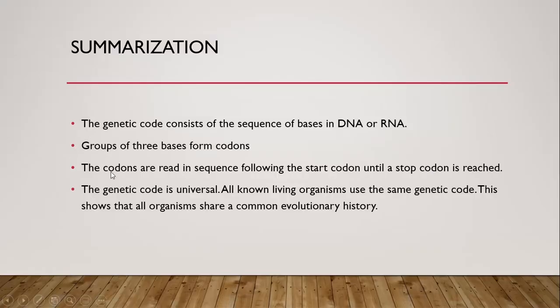So to sum up everything we have discussed so far about the gene and the genetic code, we can say in short, simple statements that the genetic code consists of the sequence of bases in DNA or RNA. Groups of 3 bases form codons. The codons are read in a sequence following the start codon until a stop codon is reached.